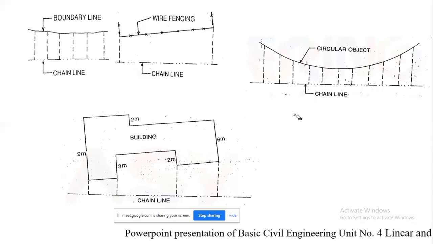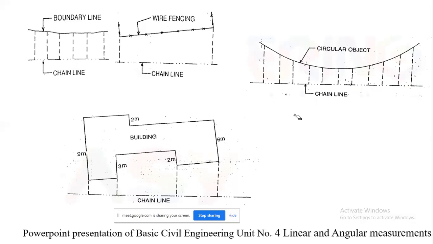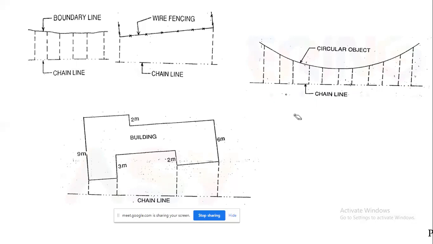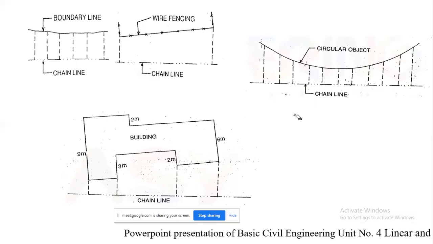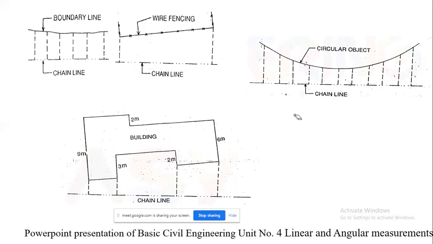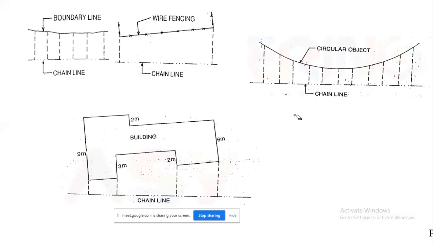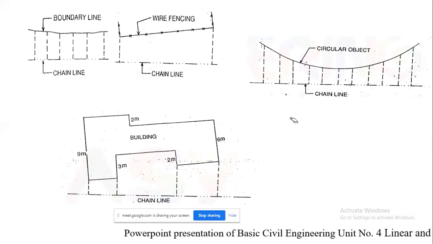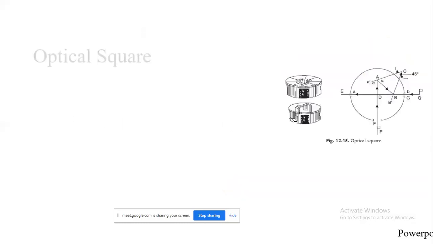So there are certain limiting lengths of offsets. Whatever the length of your tape, up to that only we can take. It is not that the offset should be more than 10 meter or 15 meter, because we know the length of the tape is 20 meter or 30 meter, 50 meters is also there. But what happens, you cannot plot it on the field book, so we are going to take a certain scale.